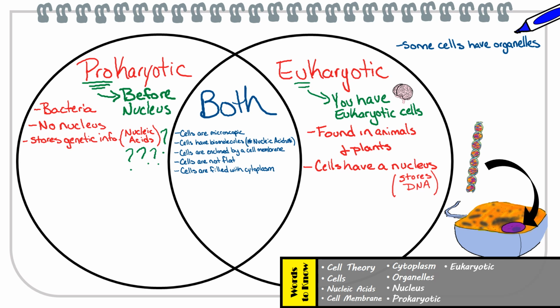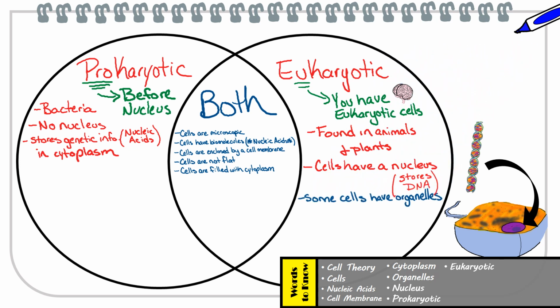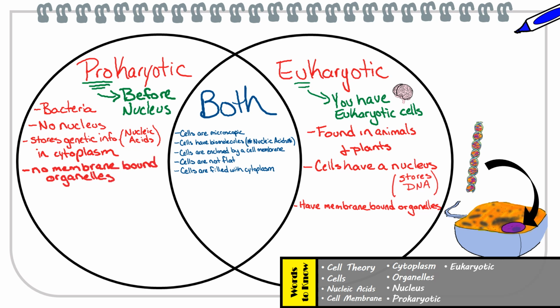Great question, Alex. Prokaryotes have their nucleic acids just floating around in the cytoplasm. Now remember that we mentioned that some of these cells have membrane-bound organelles, which are structures that are in the cytoplasm and have specific jobs, also known as functions. Well, which type of cell do you think we would find these organelles in? Yes, that's correct, Alex. These membrane-bound organelles are found in eukaryotic cells and not in prokaryotic cells because they not only lack a nucleus, but also other membrane-bound organelles.